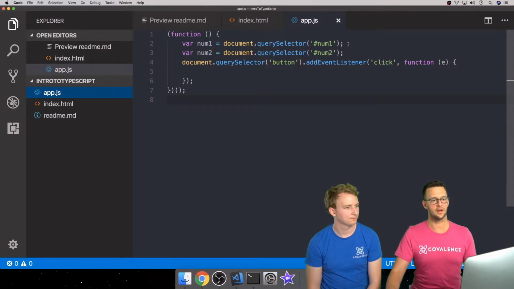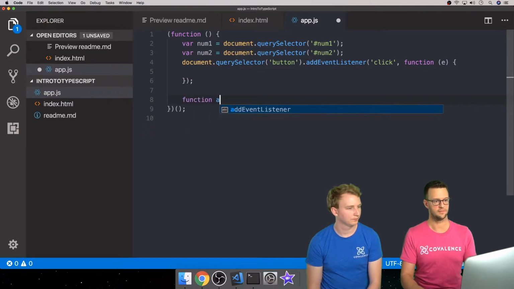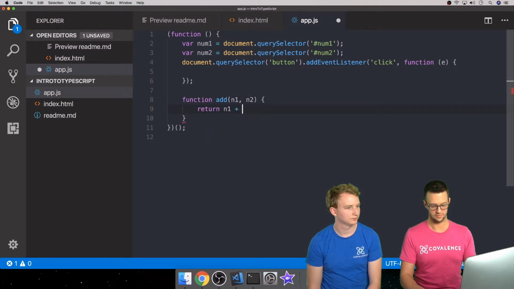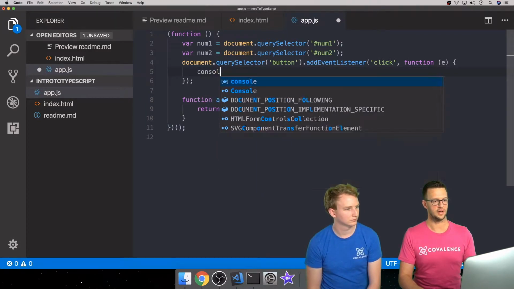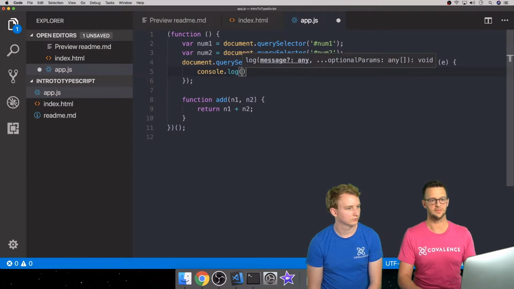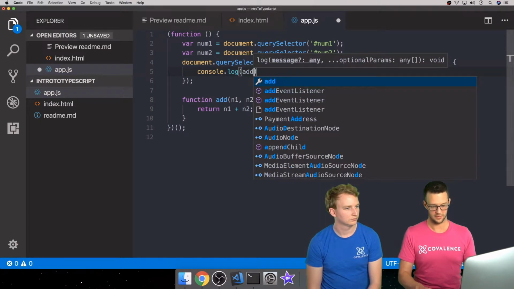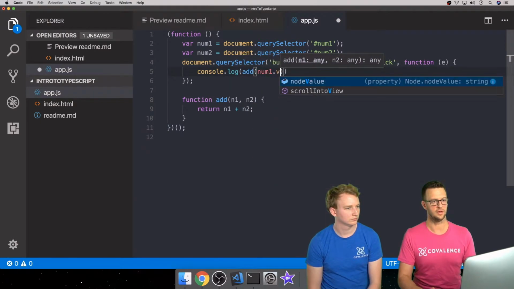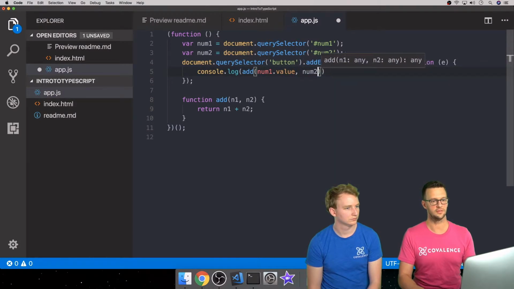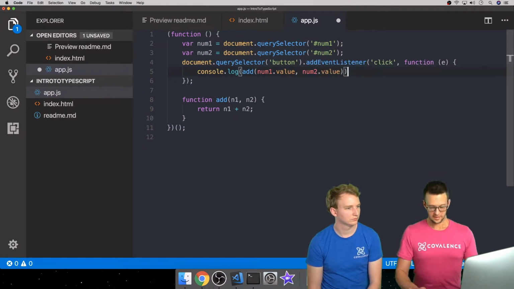I've just set this up where I've already got a reference to the two input boxes as num1 and num2. And we're just going to add those two together. So let's create a function called add. And we're going to take in a number1 and number2, and we're just going to return those sum. So this is hello world 101. And then we just need to console log out the result whenever they click the button. So I'm in a click event handler here, and I'm going to call this add function. I'm going to take num1.value and num2.value and console log that out.